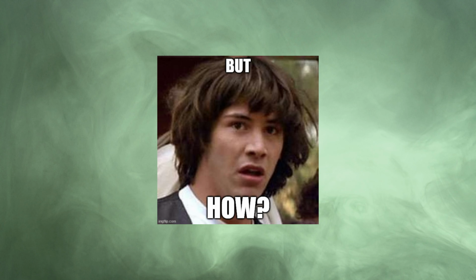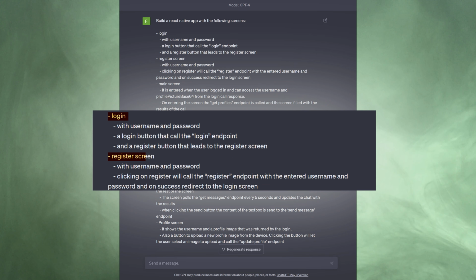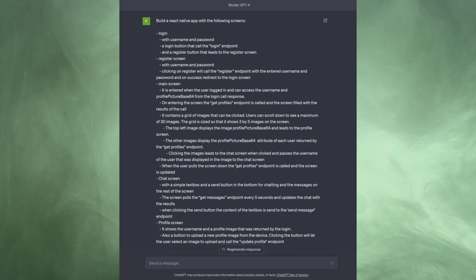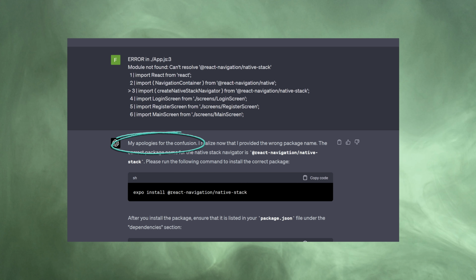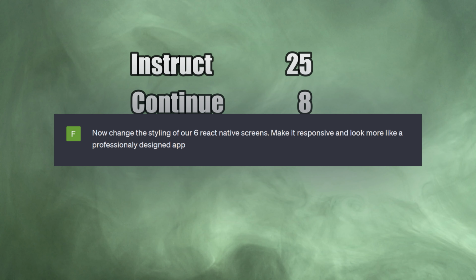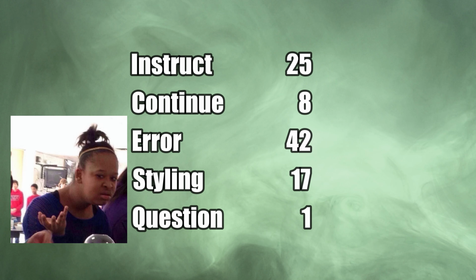But how did we get GPT to do all this? I started out by giving it a detailed description of what I wanted my app to look like, and then gave it a list of features for each screen in my app. Out of this came a bunch of code that sometimes worked and sometimes didn't. However, GPT turned out to be quite adept at fixing small errors when presented with the error message. Overall, I instructed it what to do 25 times, asked it to continue when it hit the answer limit 8 times, told it to fix errors 42 times, and gave it simple instructions to change the styling 17 times. Also, I asked it a question about what it was doing once.